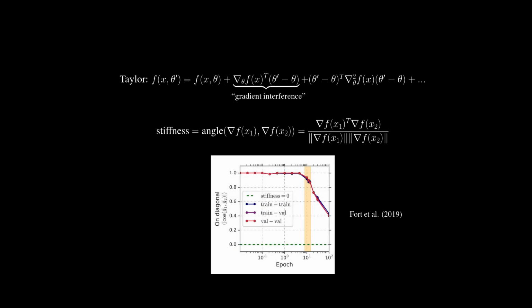In particular, in supervised learning, a similar quantity, the angle between gradients, has been called a stiffness. And it's been observed to go to 0 as soon as a deep neural network starts overfitting, or going into memorization mode. A way to think about this is that during memorization, each example is assigned a set of parameters, and so gradients for different examples become distinct. This has led some people to see a lack of interference as a symptom of poor generalization.